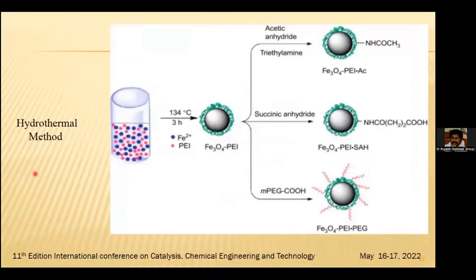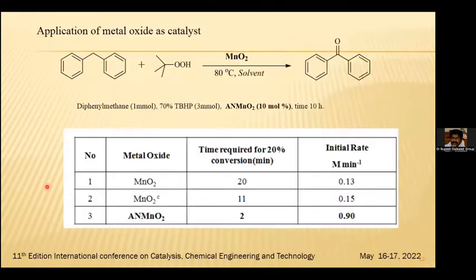Like this, we have the hydrothermal method where the precursors are used, and there are various forms. Suppose we want to dope it with triethylamine, succinic anhydride or PEG, acetic acid, we can have that on the cover over there. So we have a metal oxide prepared by the hydrothermal method.